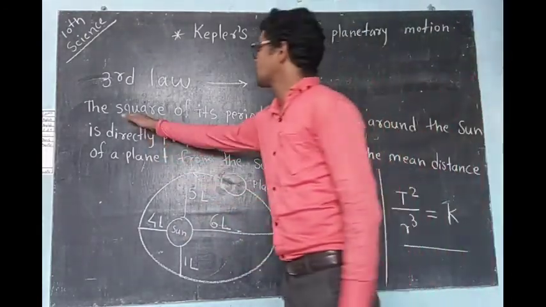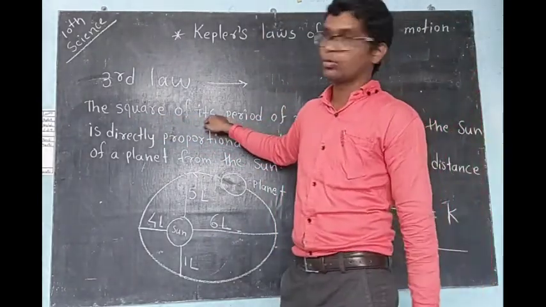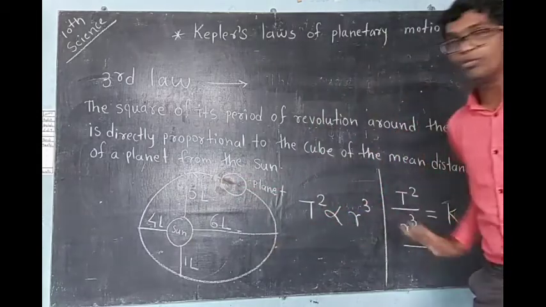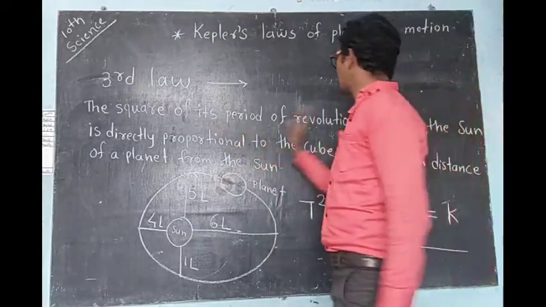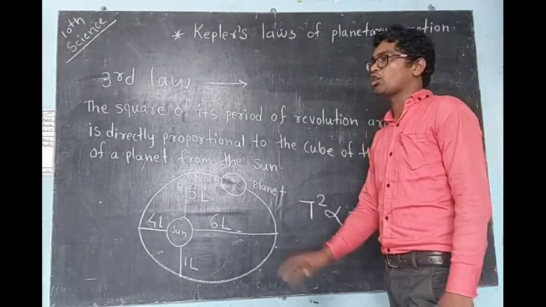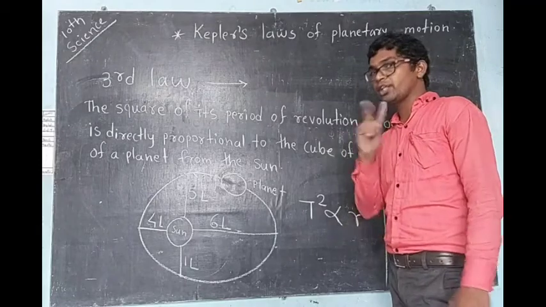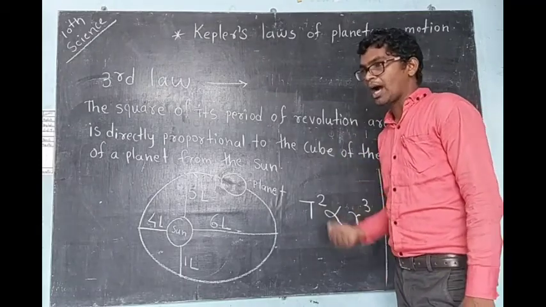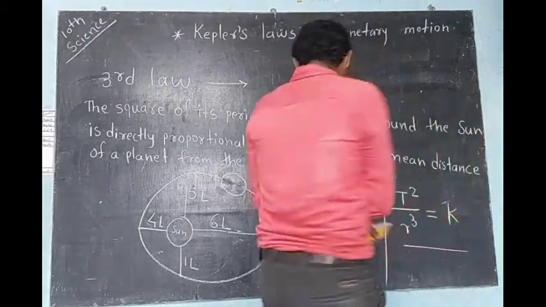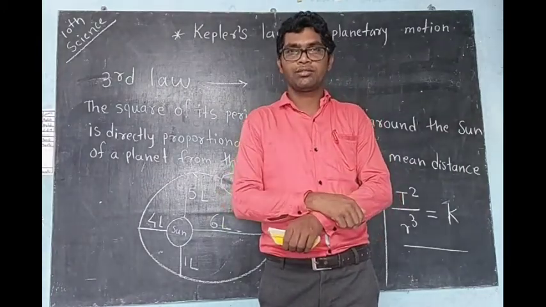The square of its period of revolution. It means, who is the moving object here? What is meant by revolution? In geography, maybe you are learning revolution and rotation. Two things are there. If I rotate around myself, this is a rotation.